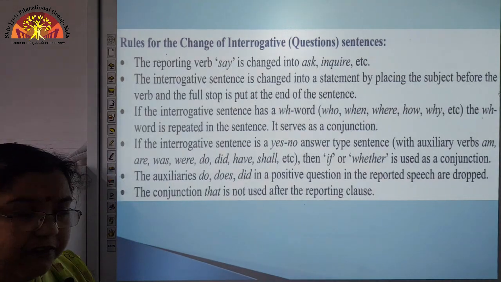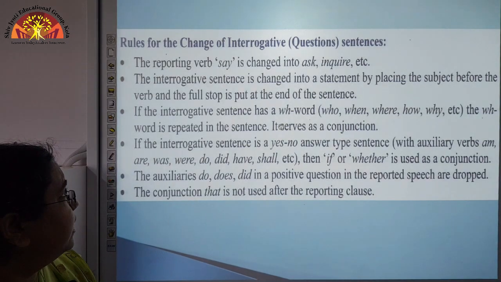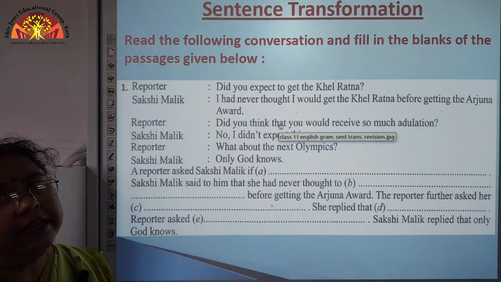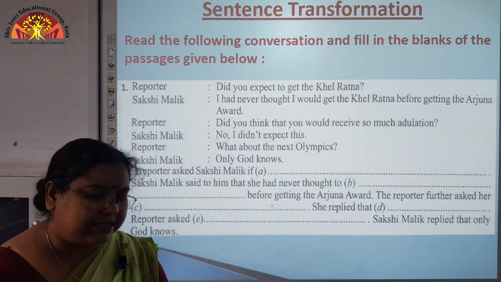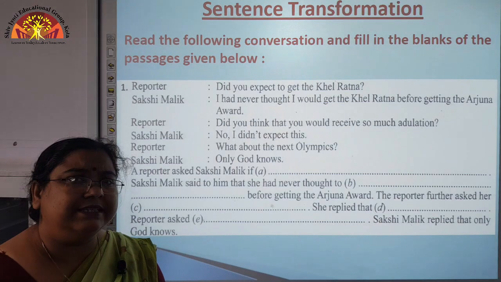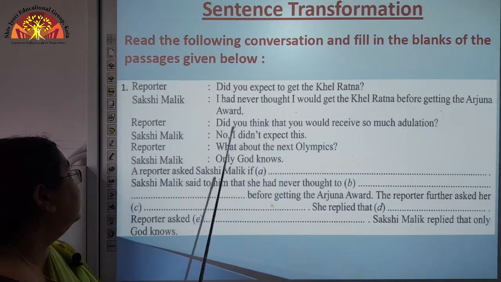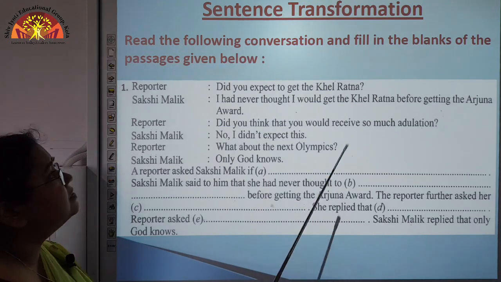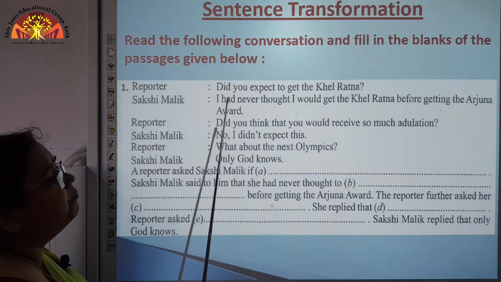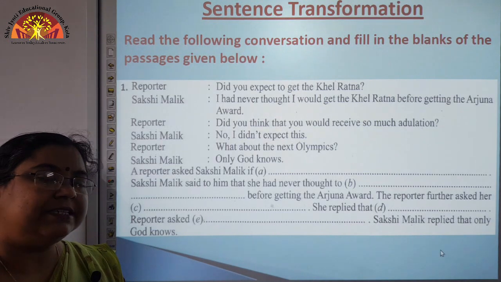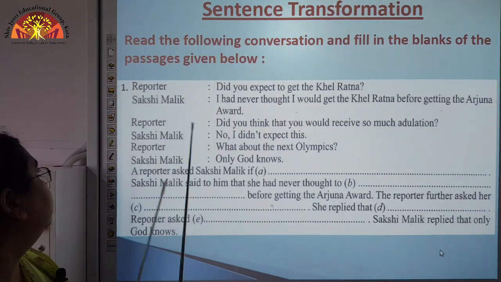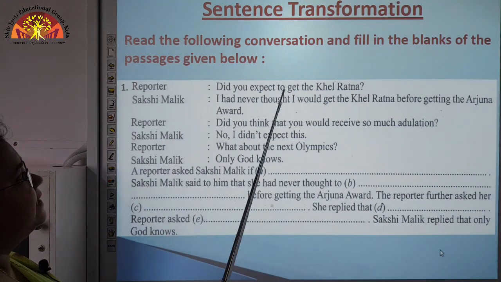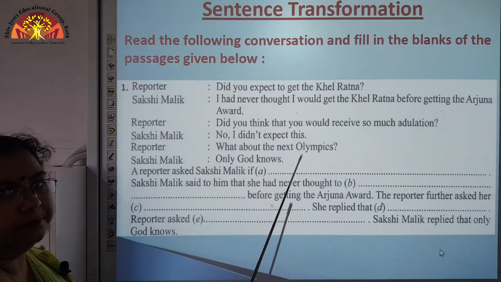So, in this manner we can change the interrogative sentences. Now, let us come and discuss the exercise here. See here, read the following conversation and fill in the blanks of the passages given below. Okay, now let us see the first dialogue here. Reporter, did you expect to get the Khel Ratna?